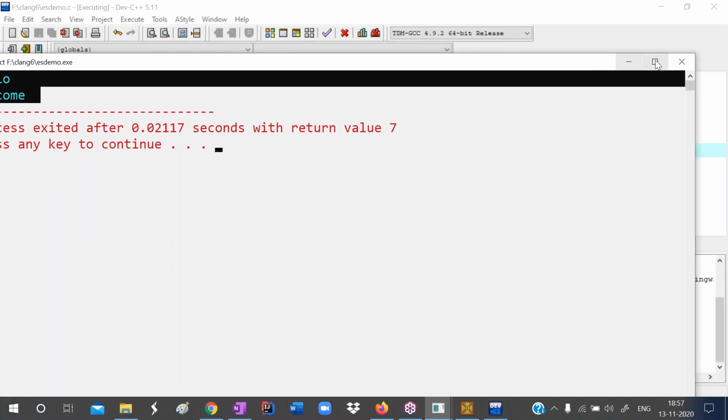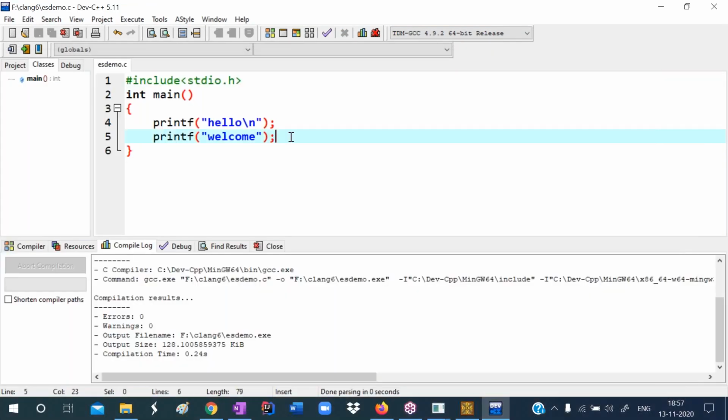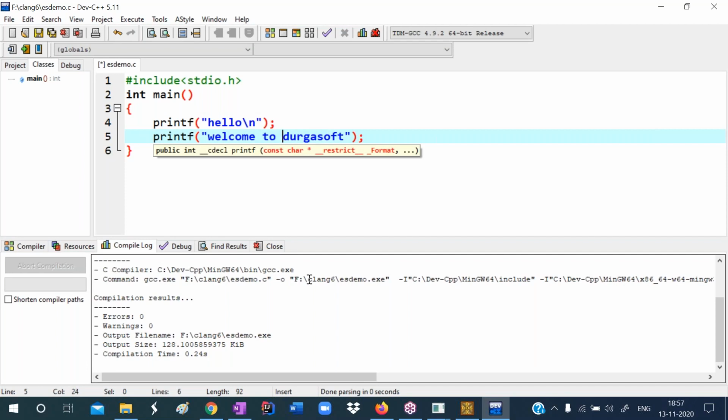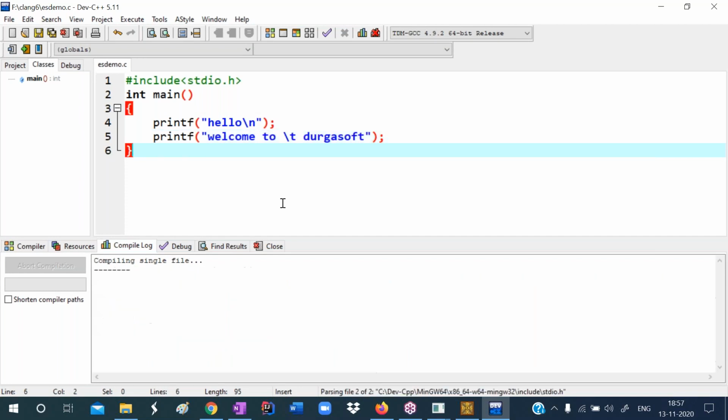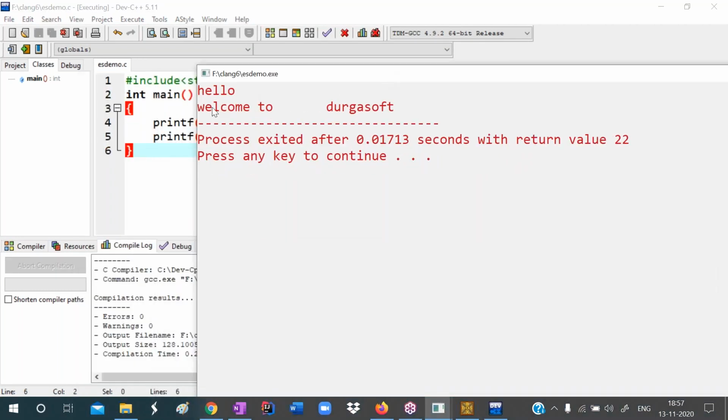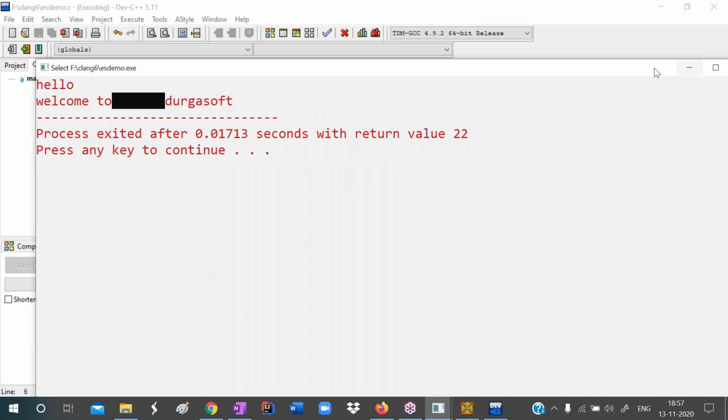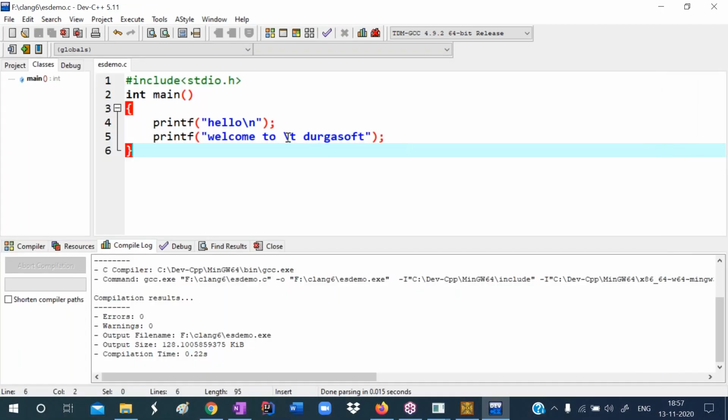Okay. Now observe carefully. I want to print like this: Welcome to Durgasoft. After printing welcome to, I want to get 5 spaces. So what I'm writing is /t. So /t means it gives 5 spaces. Observe, I'm pressing F11. After printing welcome to, it is giving 5 spaces. So to get 5 spaces, we use /t.